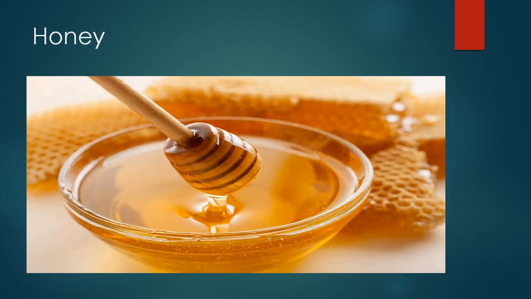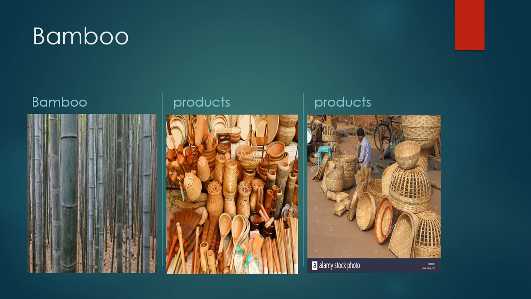Now, next product is honey. You already know that we use honey in different ways. Large beehives are found in the forest that are used for the extraction of honey. In the previous class, you have already read how honey is collected by people. Beeswax is also obtained from the honey, and this is used in cosmetics and in medicines.